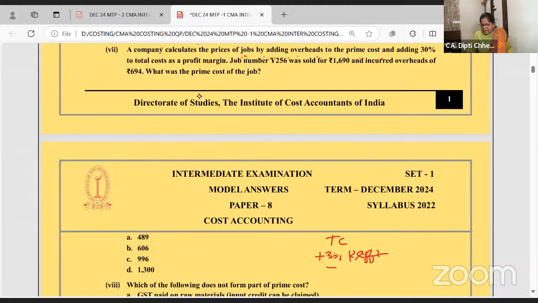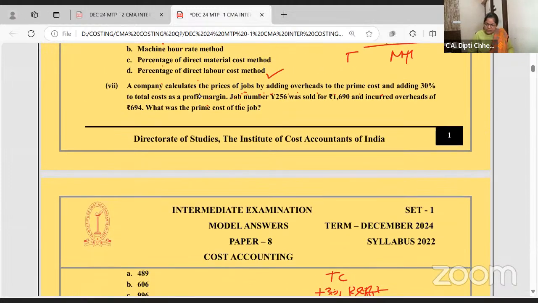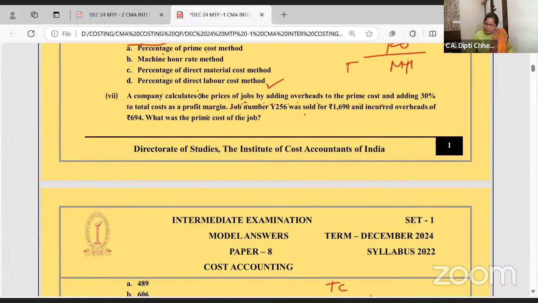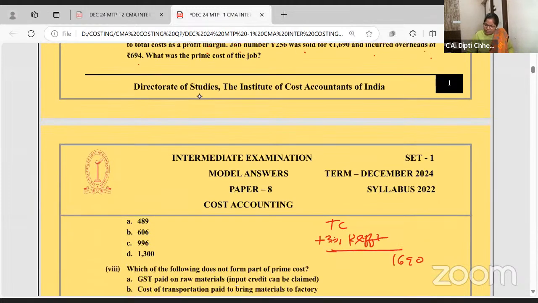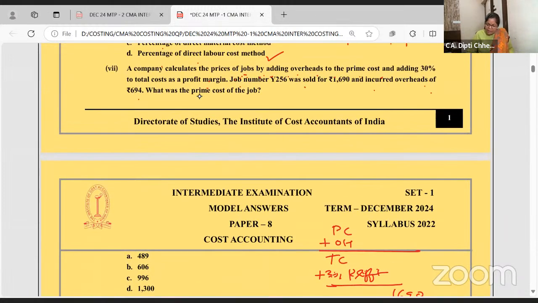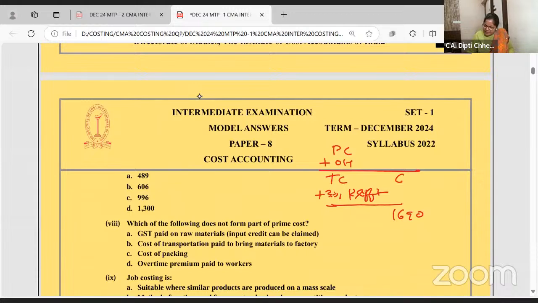See, if there is calculation, I will do the calculation. It is sold for a sale value of 1690, and incurred overhead is 694. What is the prime cost? Prime cost plus overhead is the total cost. On total cost, 30% is the profit.